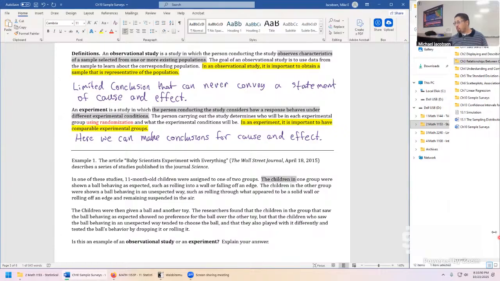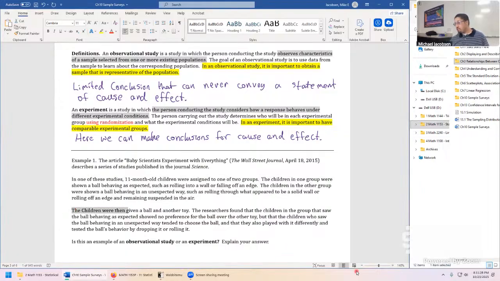The children in one group were shown a ball behaving as expected, such as rolling into a wall, falling off a ledge, just ordinary physics, and the baby was probably kind of disinterested. The children in the other group, these are 11-month-old babies, were shown a ball behaving in an unexpected way, such as rolling through what appeared to be a solid wall, or remaining suspended in air. So they had maybe a magician running this and just showing a baby physics breaking, basically. They were each in one group or the other.